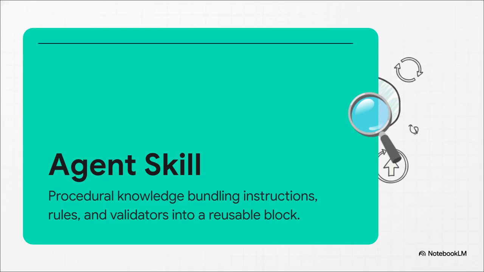So think of an agent skill as a highly organized, modular unit of procedural knowledge. It bundles up task-specific instructions, generation hints, rules, and validators all into one neat, reusable block. By organizing expertise like this, the AI doesn't just spew out random noise. Instead, it uses these skills as a structured, verifiable interface that forces it to generate logically sound tasks that can actually be checked.